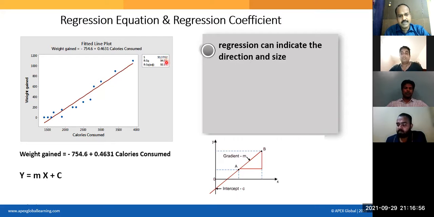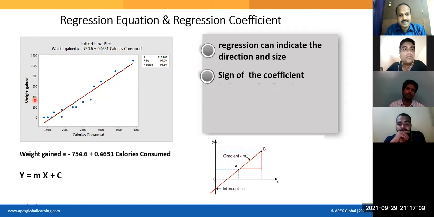What do you mean by this 94%? 94% of the changes you observed in the Y variable is because of the changes you have made in the X variable. That means your factor is strongly influenced by this predictor.